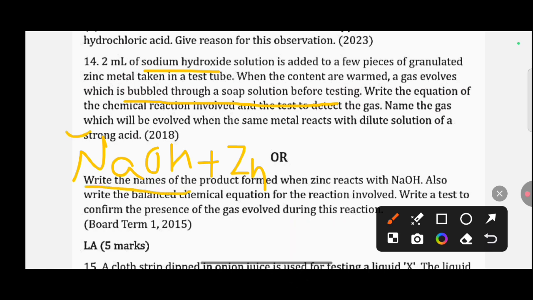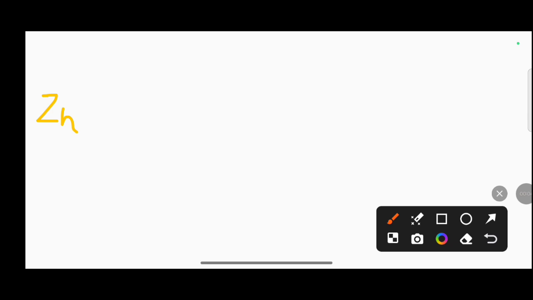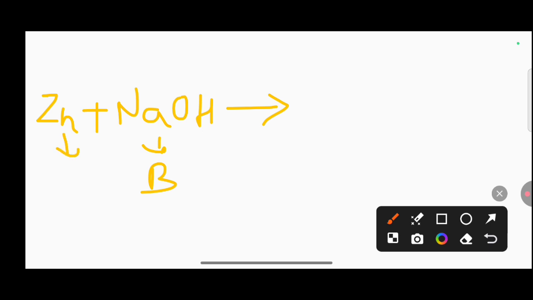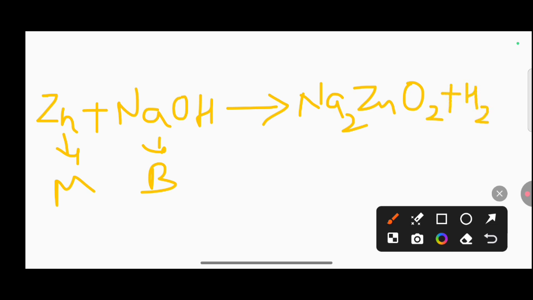Here we have a base, and further we are asked to do the same reaction with acids. First of all, we will take the base. We will write the reaction Zn plus NaOH. We know that NaOH is a base and zinc is a metal. So we already know when a metal reacts with either a base or an acid, it will liberate hydrogen gas, and a salt will be formed. So the salt will be Na2ZnO2, that is sodium zincate, and there will be liberation of hydrogen gas.